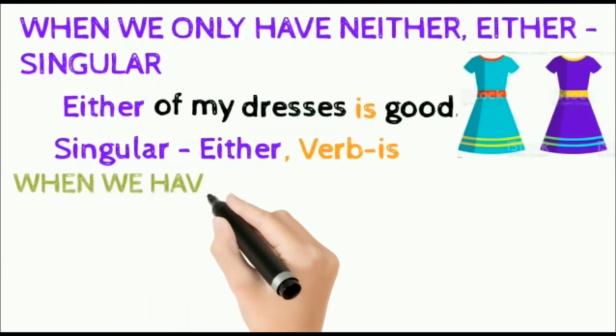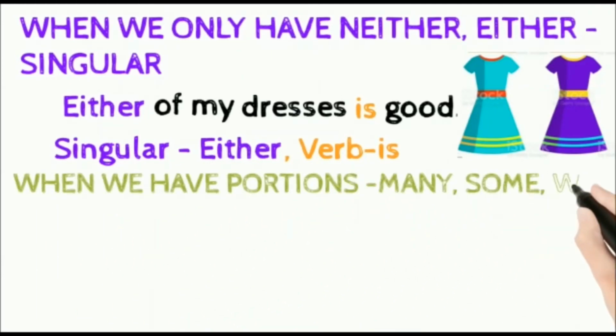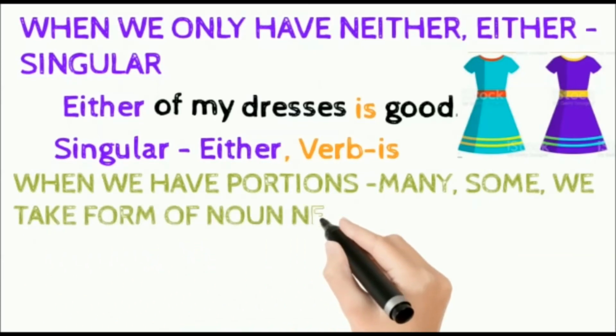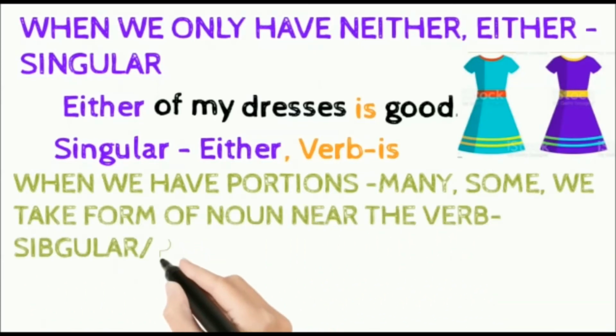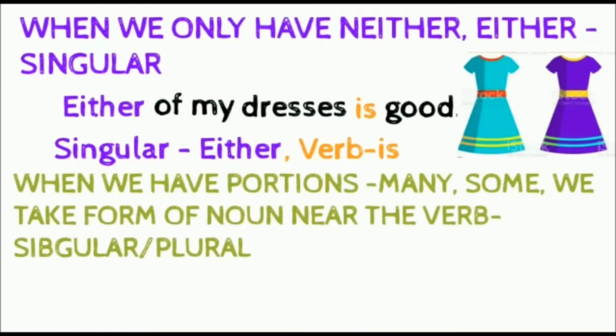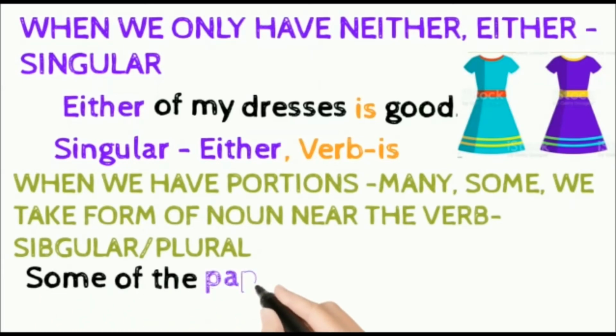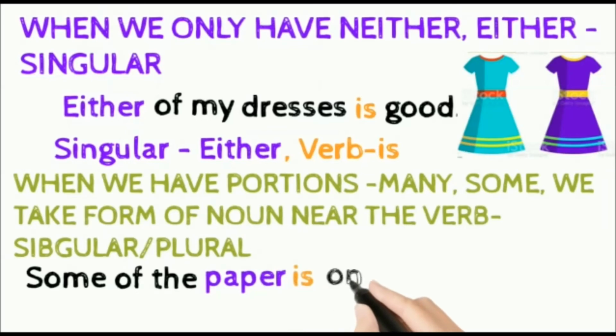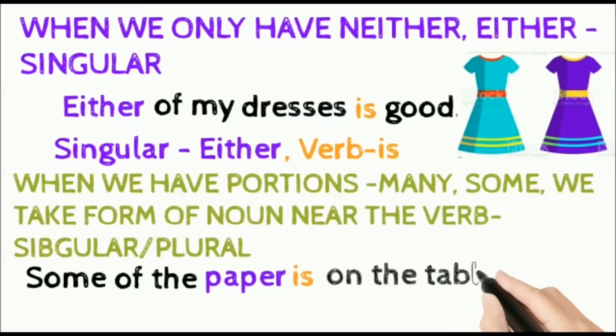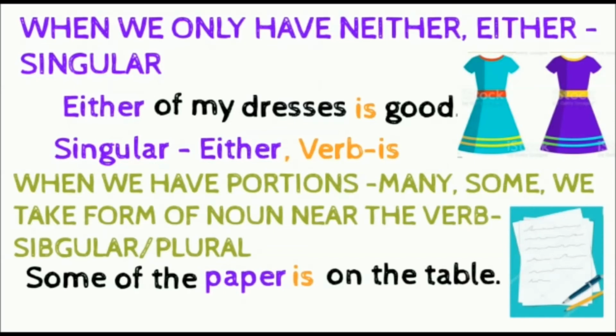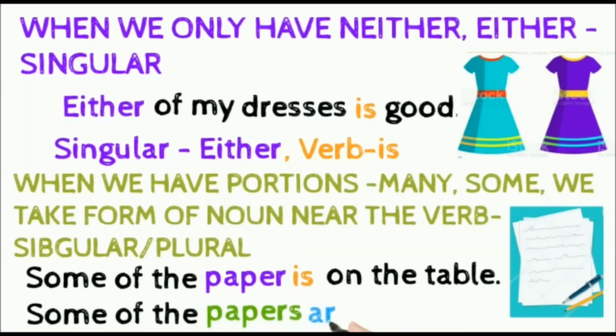When we have portions in a sentence, for example many, some, we take the form of the noun near the verb. It could be singular or plural, depending upon the noun near the verb. Some of the paper is on the table. Here paper is singular and the verb is also singular, which is is. Some of the papers are on the table. Here papers are plural and hence we use the plural verb, which is are.